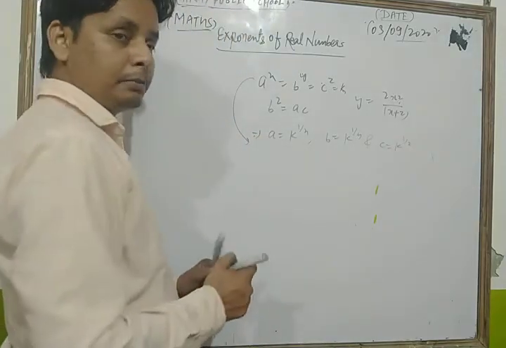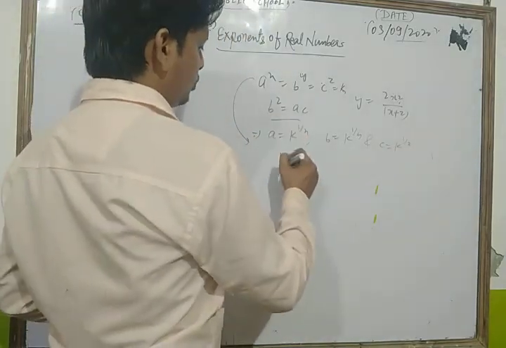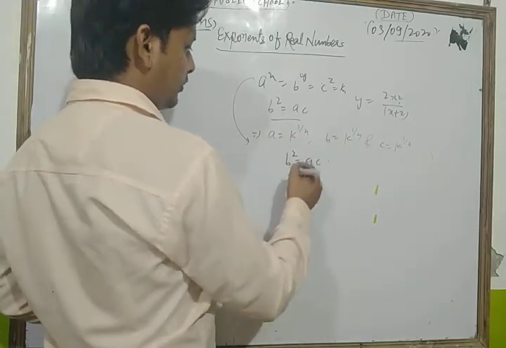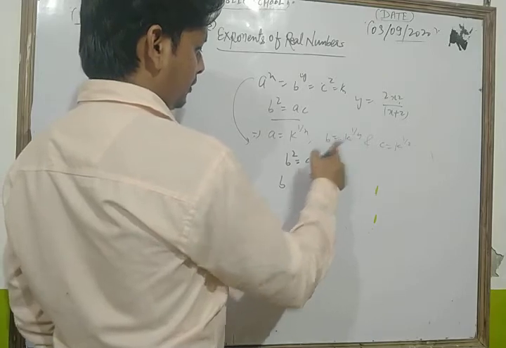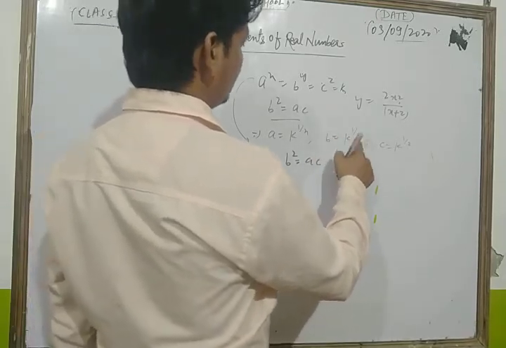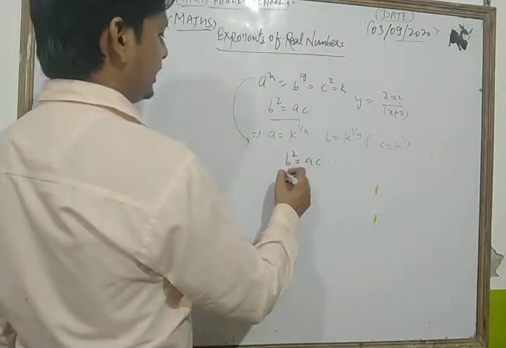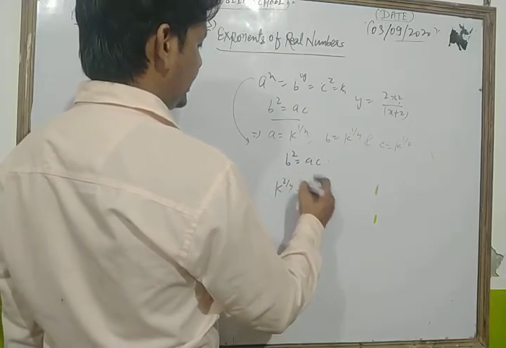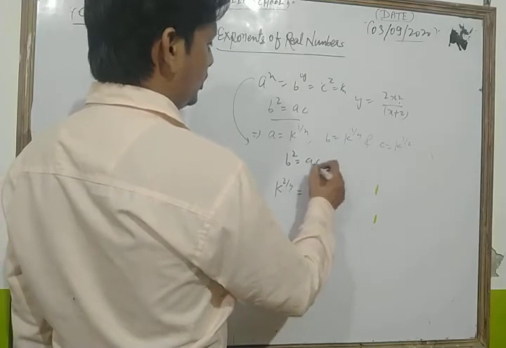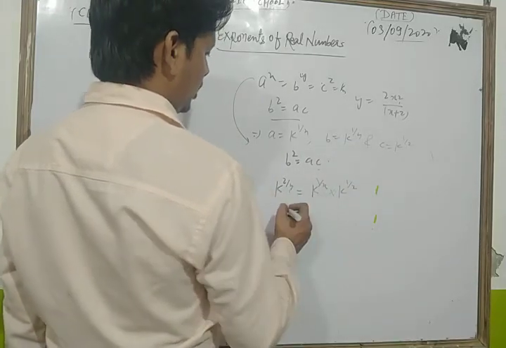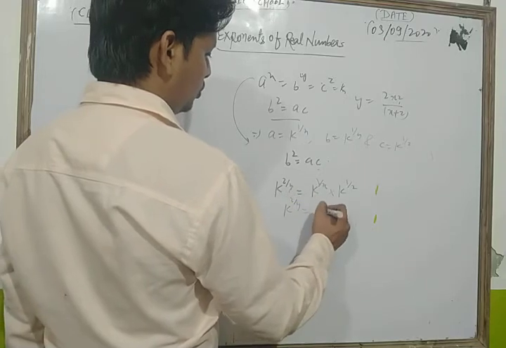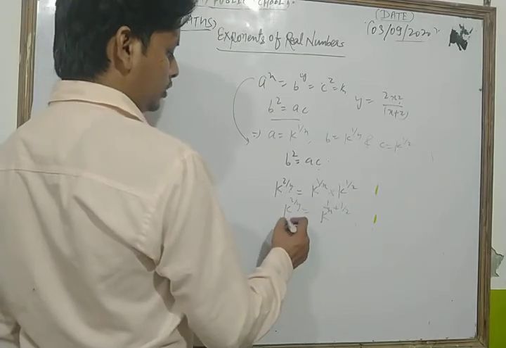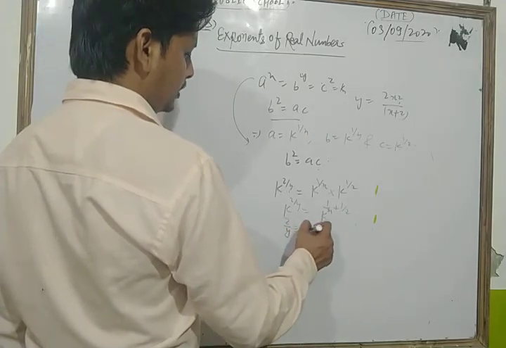Now one important relation is given in your question, b square is equal to ac. Now you put all the values of a, b and c in this relation. So we get k to the power 2 upon y is equal to k to the power 1 upon x into k to the power 1 upon z. Now k to the power 2 upon y is equal to k to the power 1 upon x plus 1 upon z. Now on comparing both sides, 2 upon y is equal to 1 upon x plus 1 upon z.